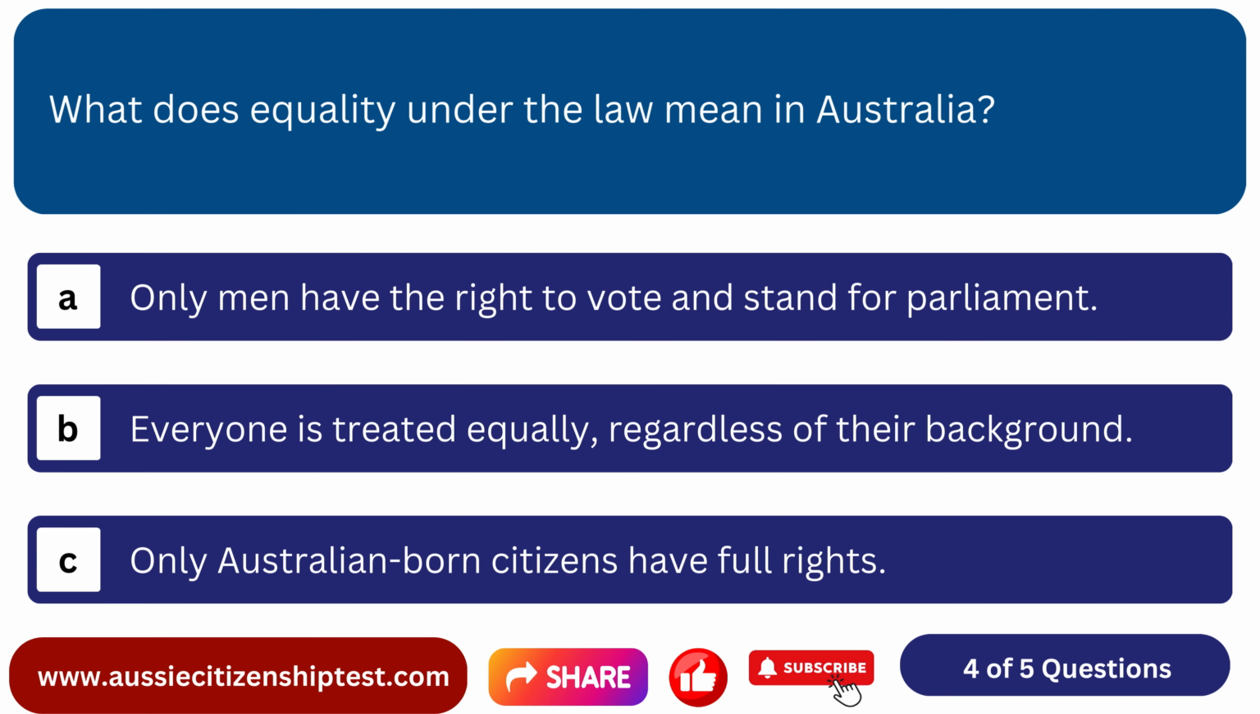What does equality under the law mean in Australia? Option A. Only men have the right to vote and stand for Parliament. Option B. Everyone is treated equally regardless of their background. Option C. Only Australian-born citizens have full rights.